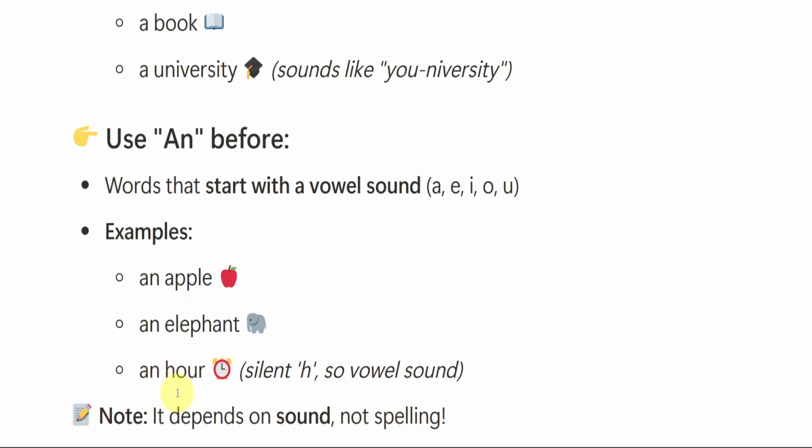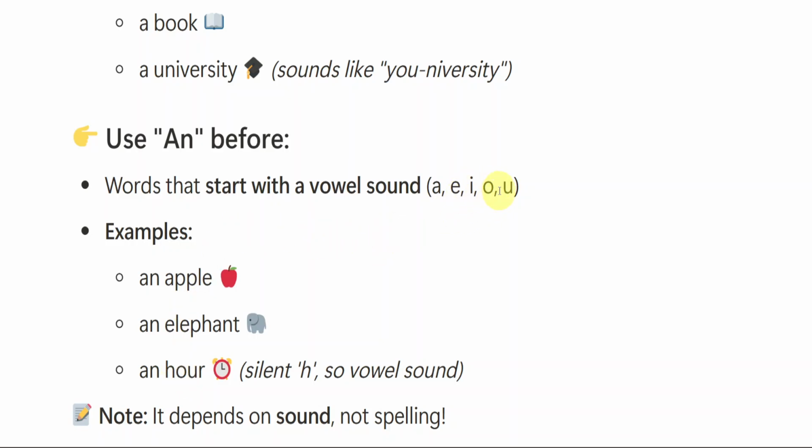Here you can see that H is not a vowel, but H here is silent. When we are pronouncing it, we are saying it as "our". So we are using an. So the main focus should be to identify the sound, not the letter. Here the letter is a consonant. I said that A, E, I, O, U are vowels, so under A, E, I, O, U, you don't have H. H is a consonant, but here H is silent. When we are pronouncing this word, we say "our". So we are using an.